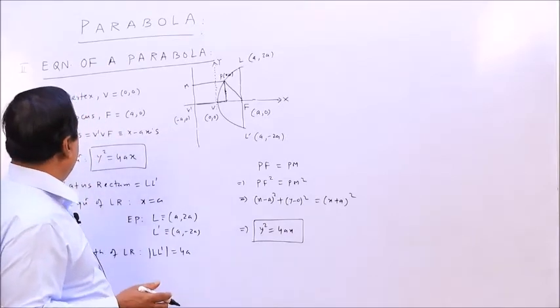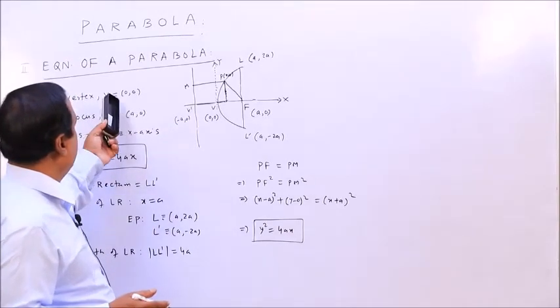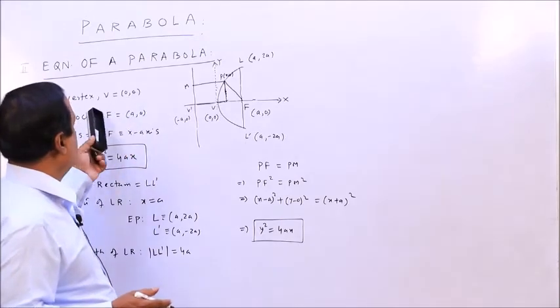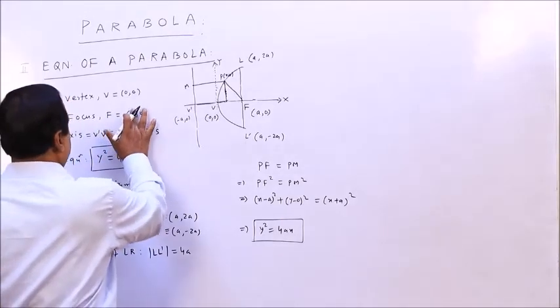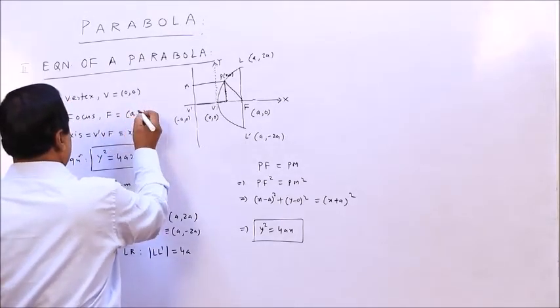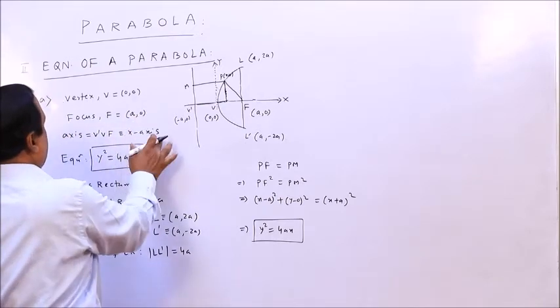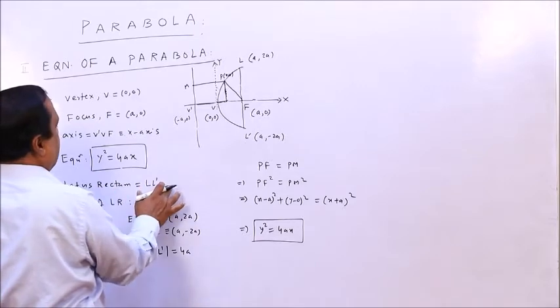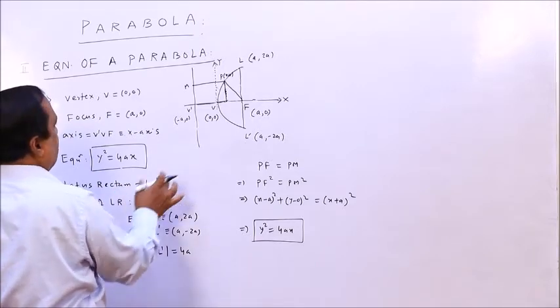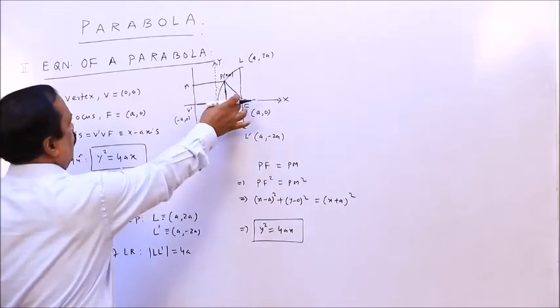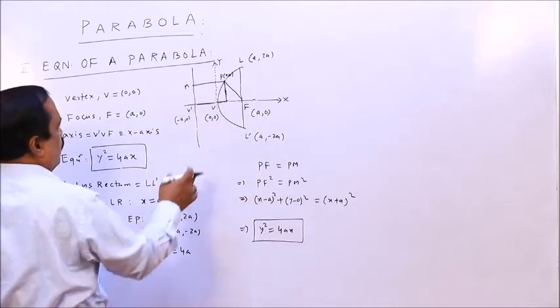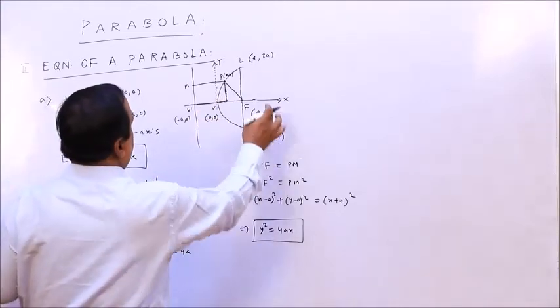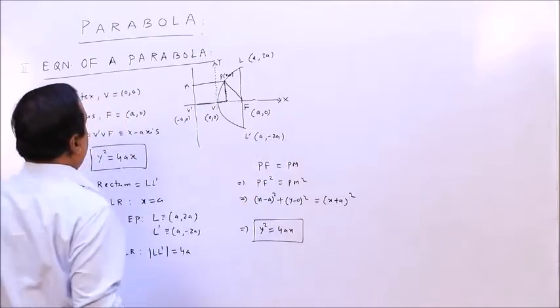I will not derive these things, I will only write them down. Alright. So for case a, the vertex is (0, 0), the focus is (a, 0), the axis is the x axis, and the equation is y square equal to 4ax. What is the latus rectum? LL dash is the latus rectum. It is parallel to the y axis, so x equal to a. Solving that, we get (a, 2a) and (a, minus 2a), and the length is 4a.